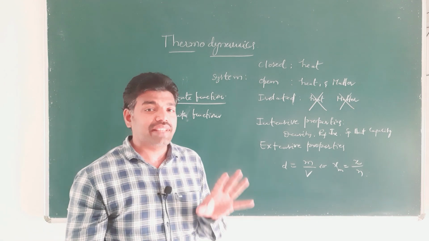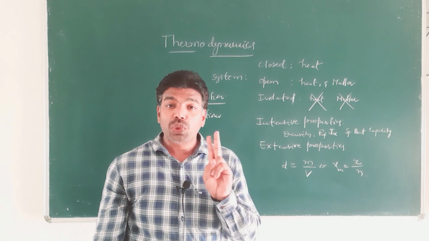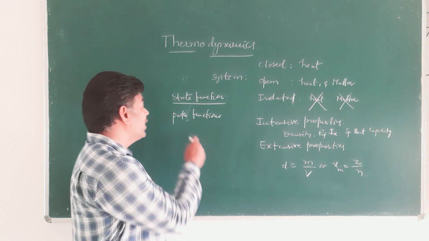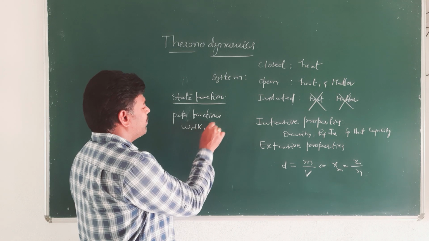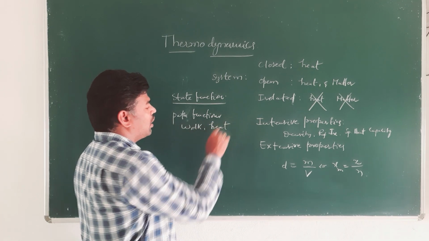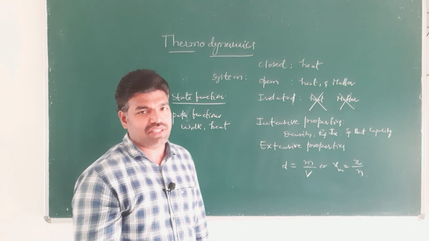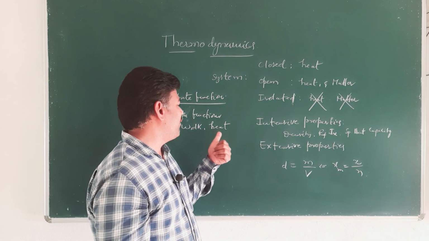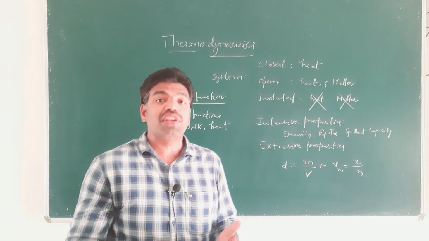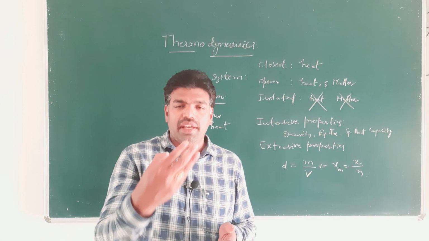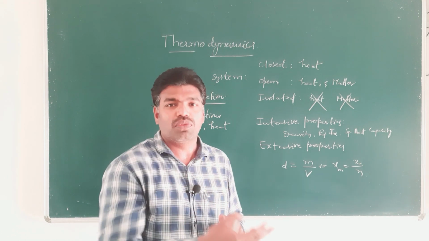In entire thermodynamics, there are only two path functions, that are work and heat. These two are path functions. Remaining all are state functions. Work and heat depend on the path that we follow.